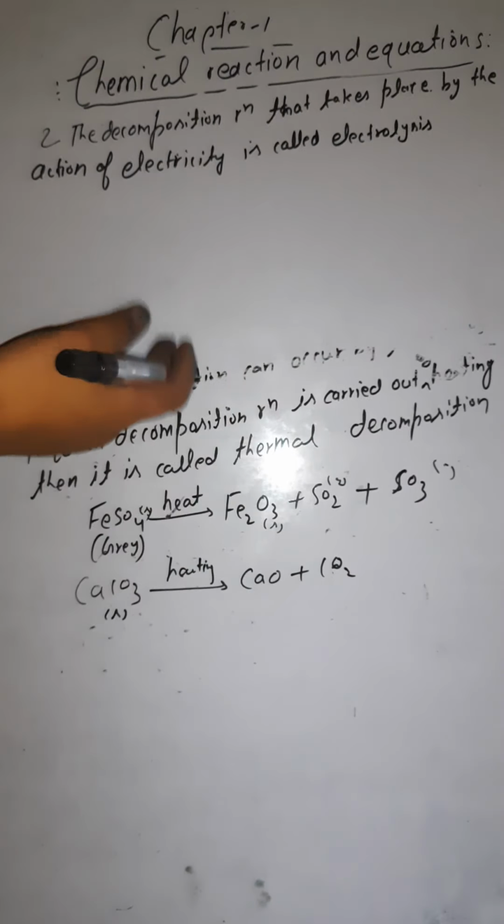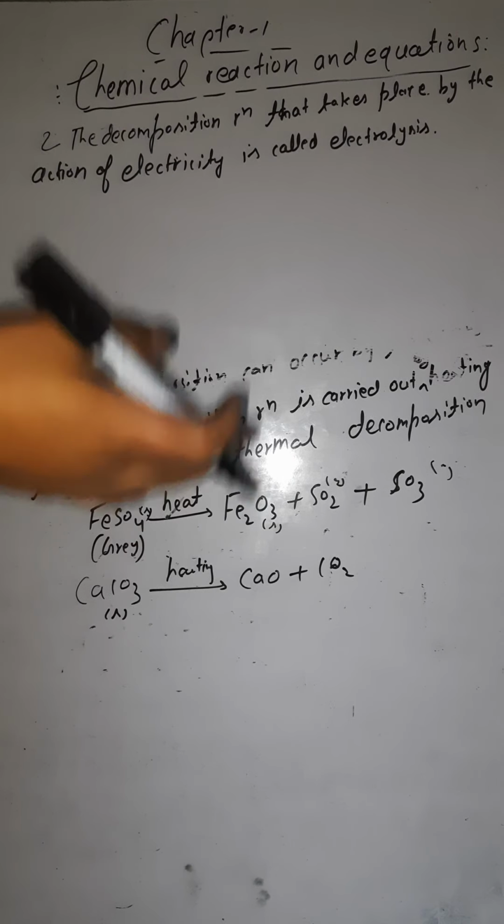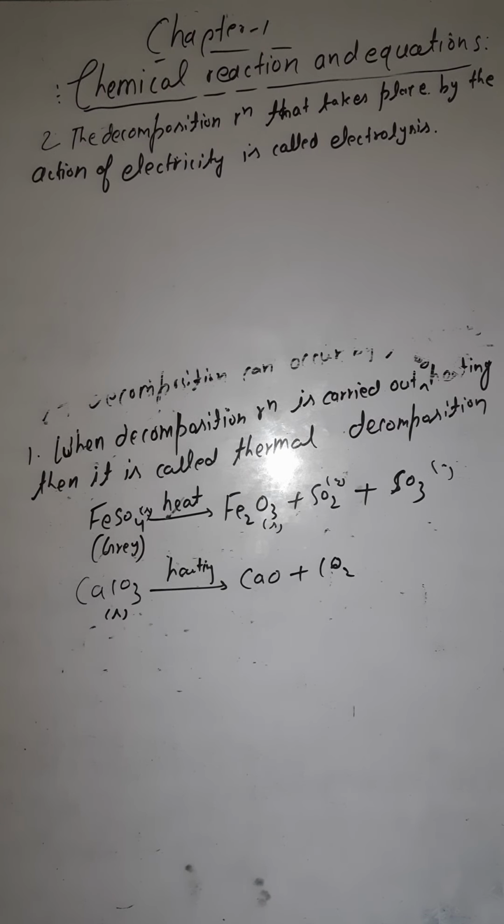So electrolysis is also a decomposition reaction, but this decomposition is in the presence of electricity. Means you are not heating it, rather you are applying electricity. Okay, so some examples are also there.